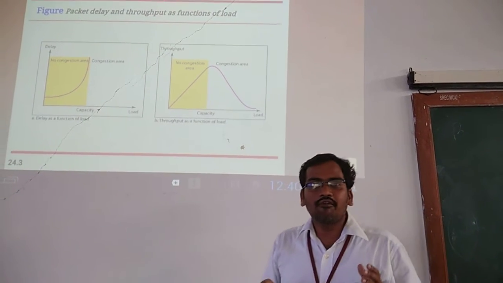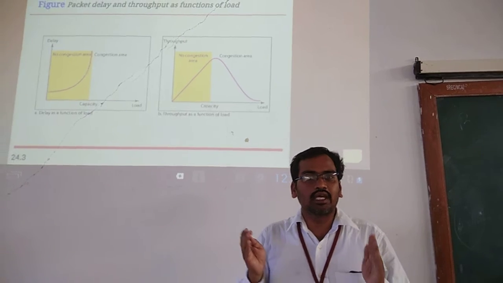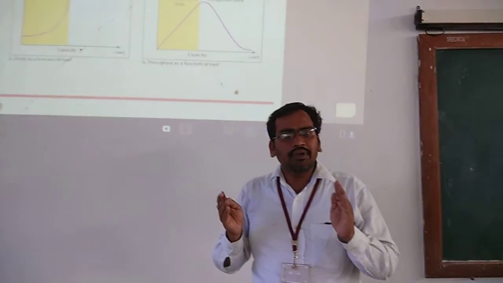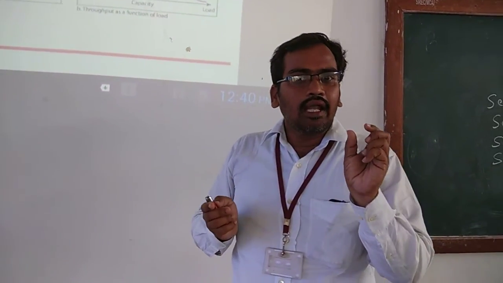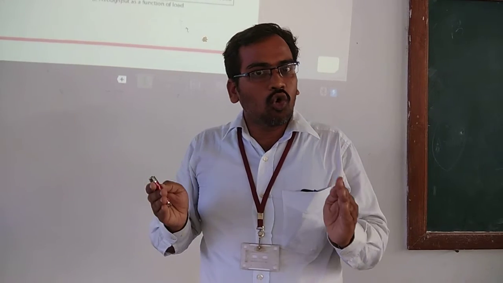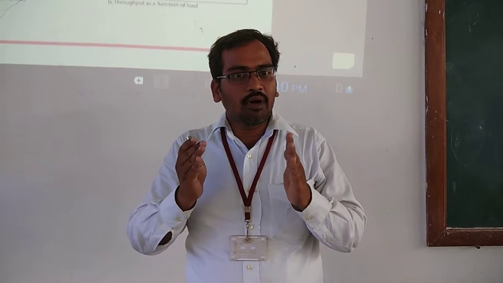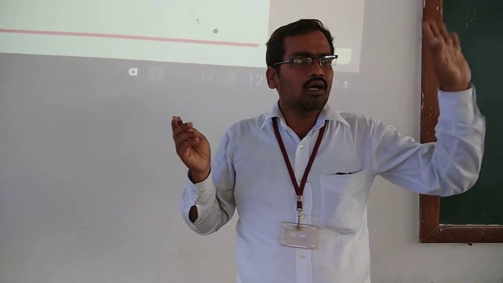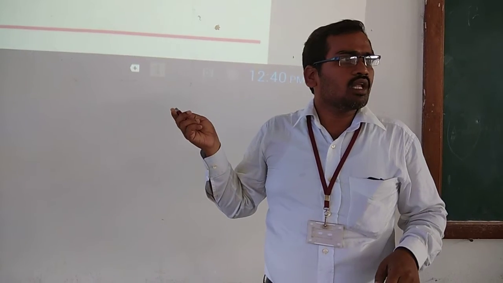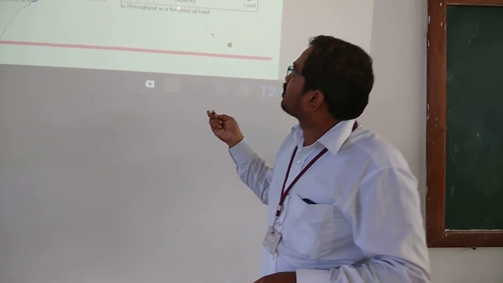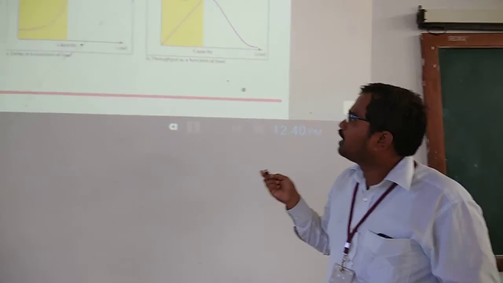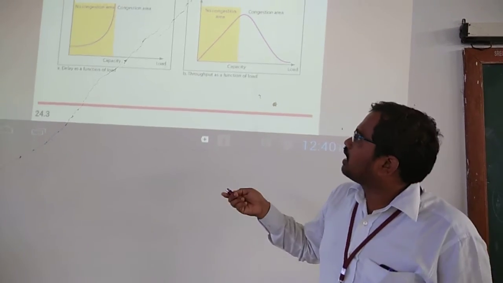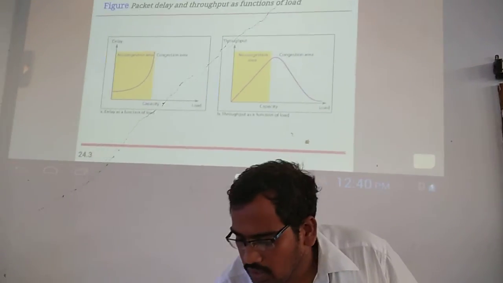Throughput means the number of packets sent to the network in a unit interval of time. It is similar to the bit rate, but in bit rate we consider only the number of bits per second, whereas in throughput we consider the number of packets sent in a unit interval of time. So this is how congestion affects the delay as well as the throughput.